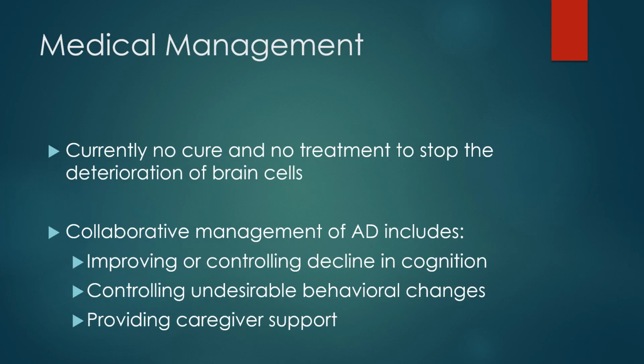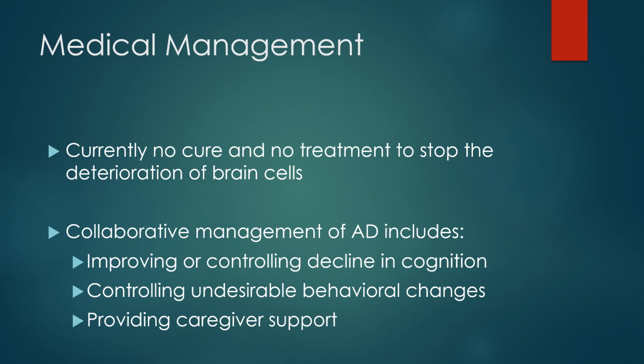Unfortunately, there is no cure nor any treatment that can slow the progression of Alzheimer's disease. There are medications we can try that in theory should help slow the progression, but recent research shows that they may not be as helpful as we thought.